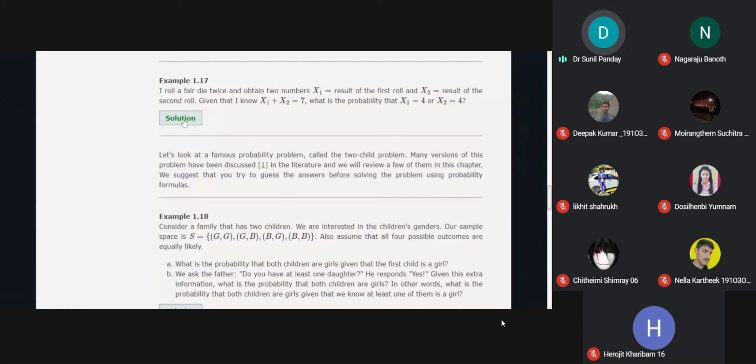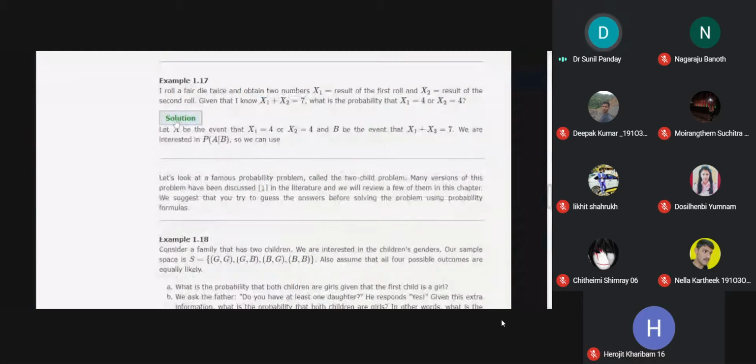In this example, I roll a fair die twice and obtain two numbers. X1 is the result of the first roll, X2 is the result of the second roll. Given that I know that X1 plus X2 equals 7, this information is with me. Now I have to calculate the probability that X1 equals 4 or X2 equals 4. So this is the given event, and this is A union B, and given the condition I have to find it.